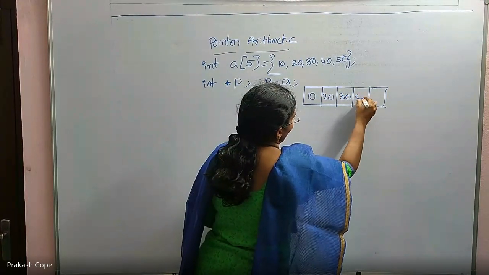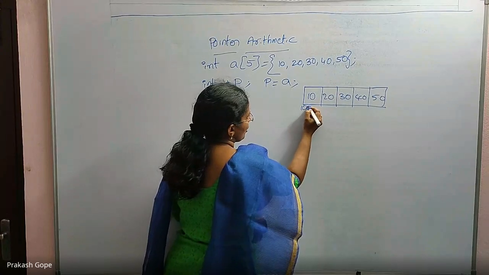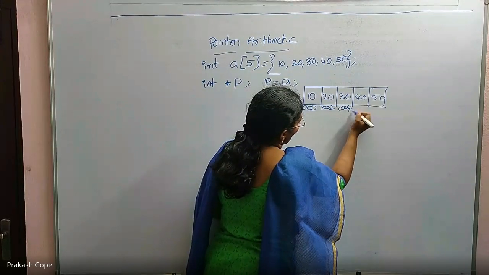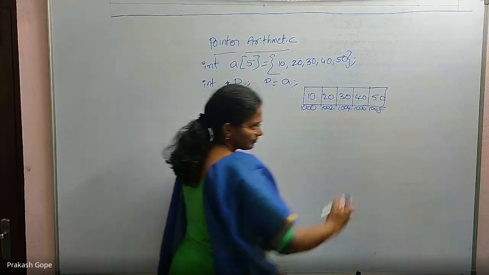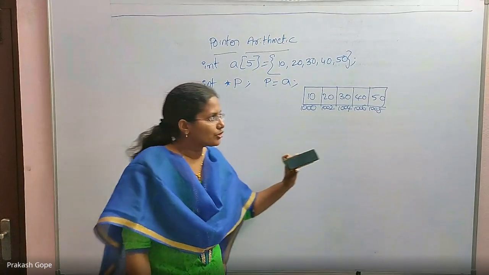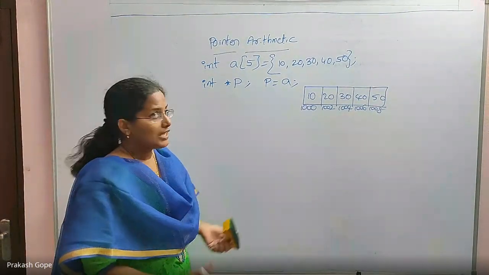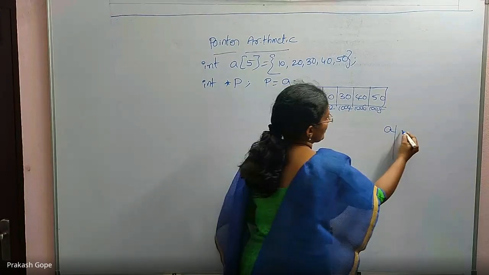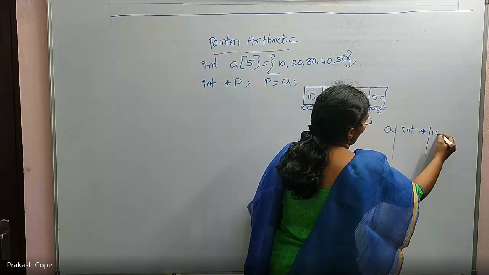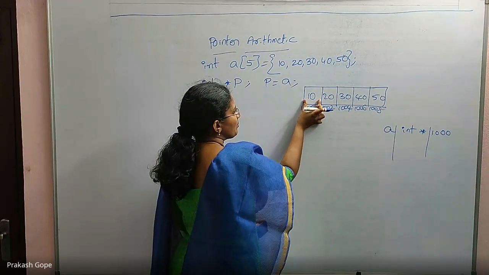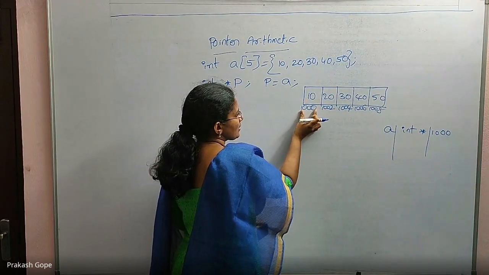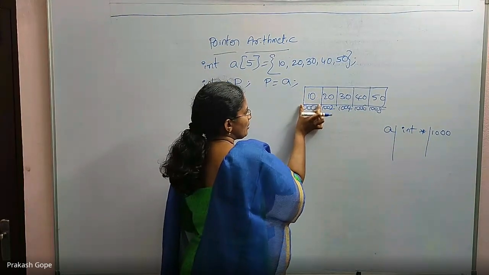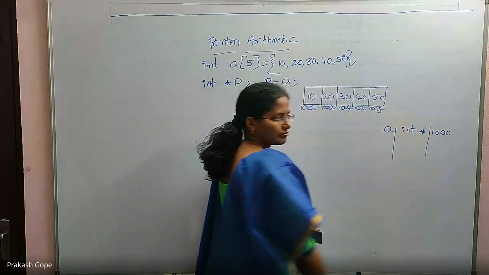10, 20, 30, 40, 50. The first element's address is 1000. Each integer needs 2 bytes. So I am saying this is 1002, 1004, 1006, 1008. That's all. Only that much is allocated. And where is A maintained? A is maintained in a symbol table as a symbolic constant, saying that A is an integer pointer and its value is 1000, because A is the first element's address. This is the first element, its address is 1000. It's maintained. What is its type? First element's address. The first element is an integer, so its address means integer pointer.